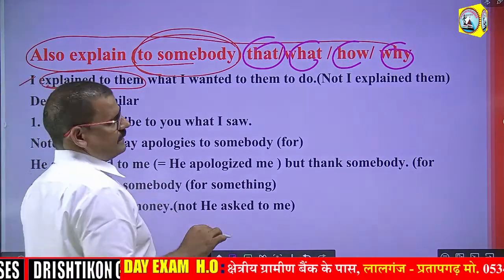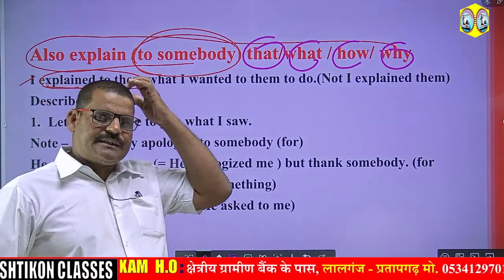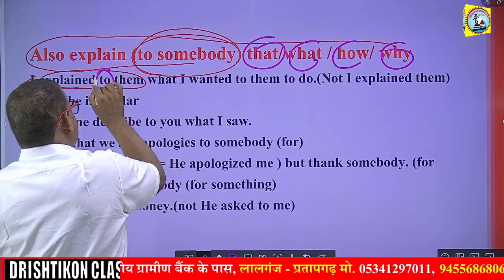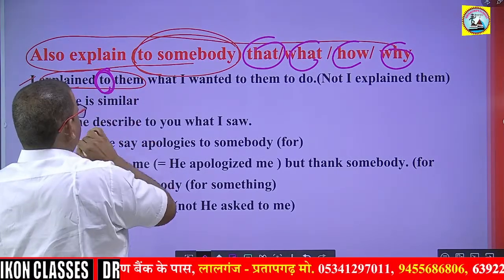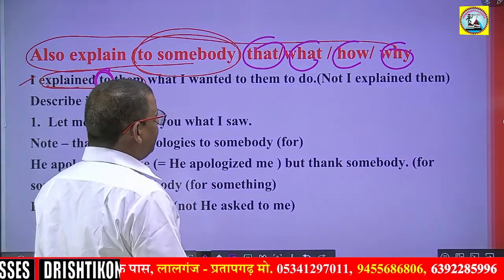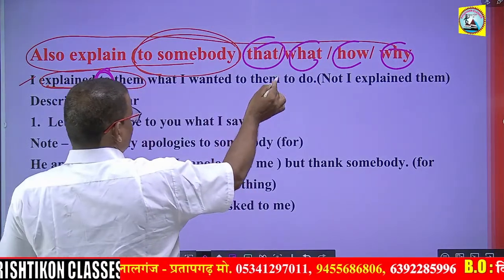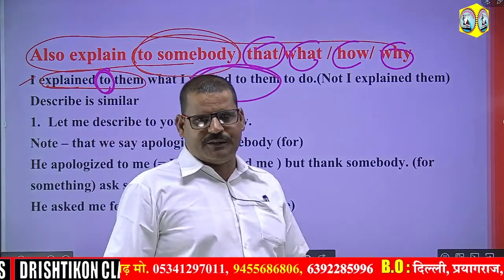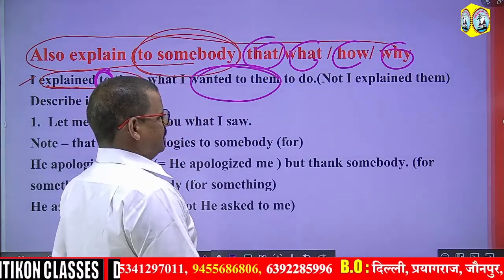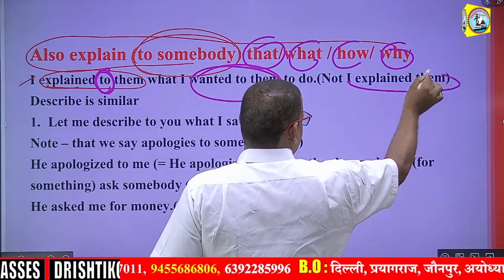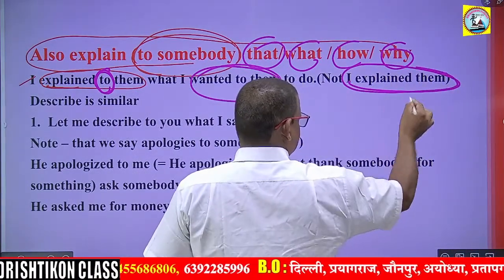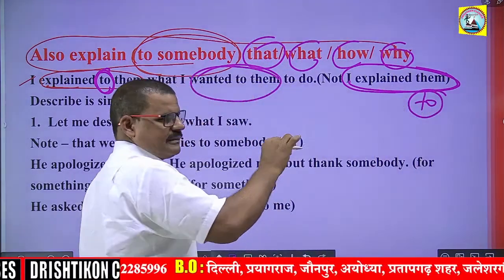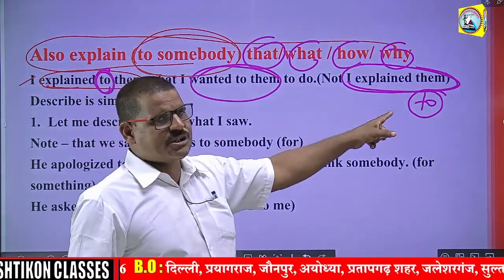That means I have narrated each and everything. So explain will take preposition to. What I wanted to tell them is, I wanted to explain to them. I have explained. You cannot use explain them. You have to use explain to them. And it is mandatory to use preposition to.